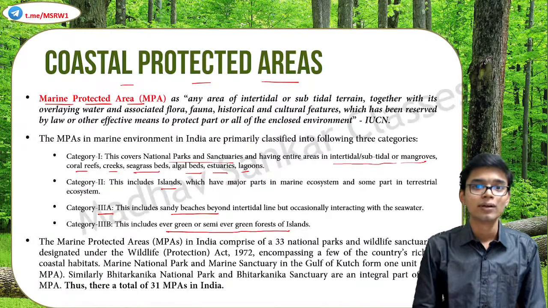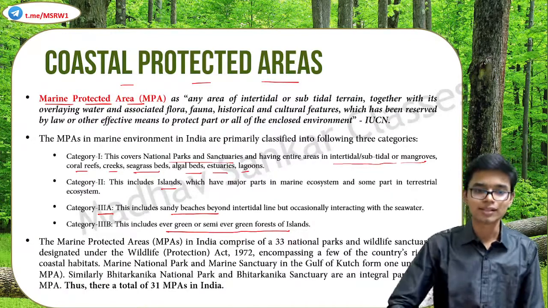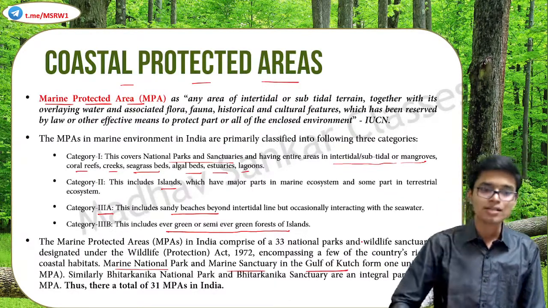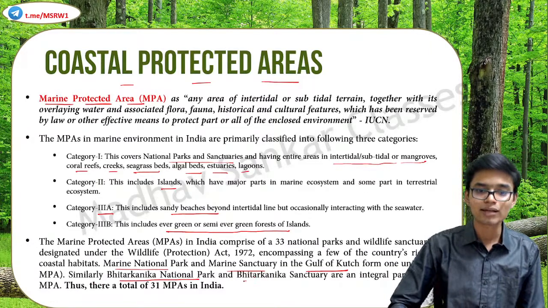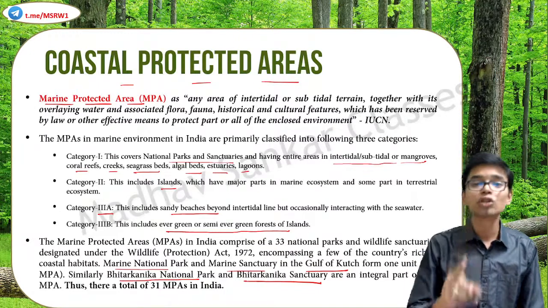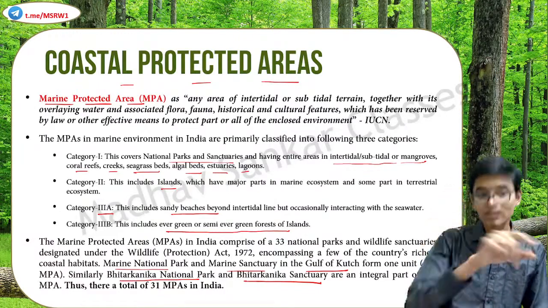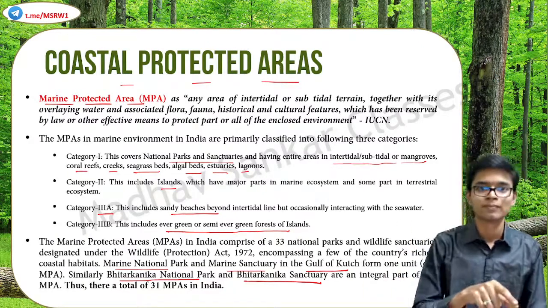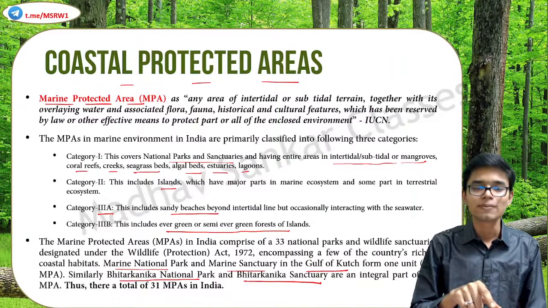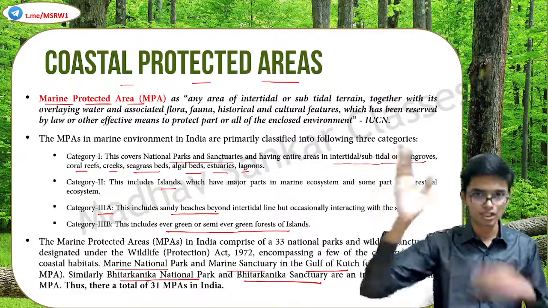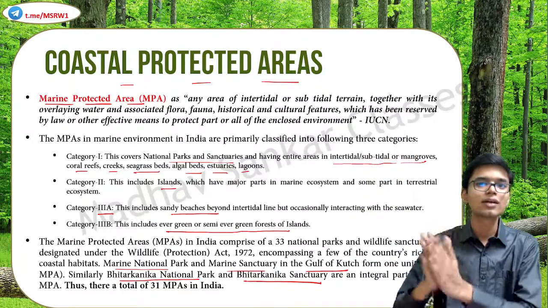Why? Because in 2 cases, such as the Marine National Park and Marine Sanctuary in Gulf of Kutch, that is taken as 1, and Bhitarkaniga National Park and Bhitarkaniga Sanctuary are also taken as 1. And because of that, although there are 33 national parks within the MPA zone, there are only 31 MPAs as such. Understood the difference? Because these 2 are clubbed. The Marine National Park and Sanctuary of Gulf of Kutch is taken as 1. Similarly, Bhitarkaniga National Park and sanctuaries are taken as 1.